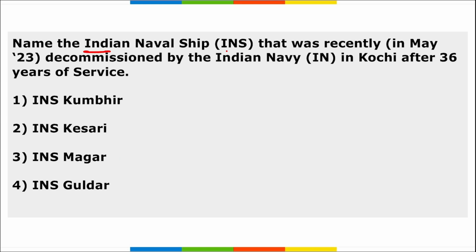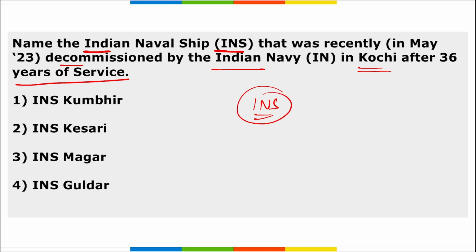Next, name the Indian naval ship that was recently decommissioned by the Indian Navy in Kochi after 36 years of service. So which is this Indian naval ship that was decommissioned? It was INS Magar, right? It is one of the oldest landing ship tanks, and after 36 years of service, it was recently decommissioned in Kochi, Kerala.